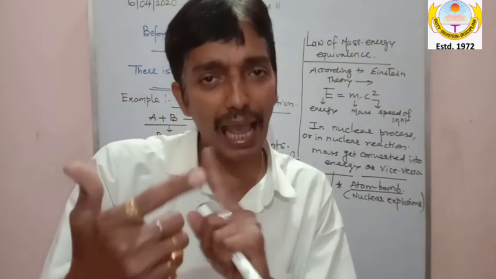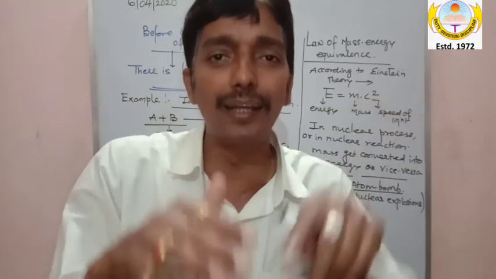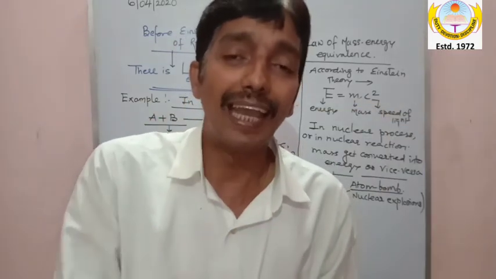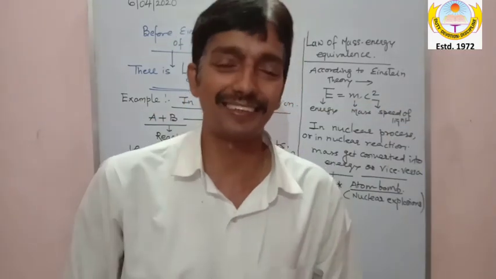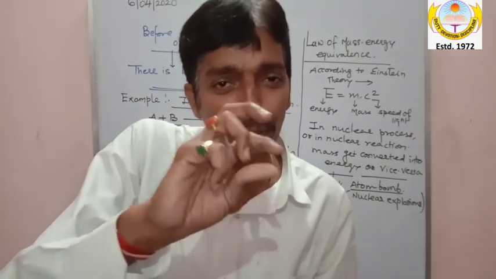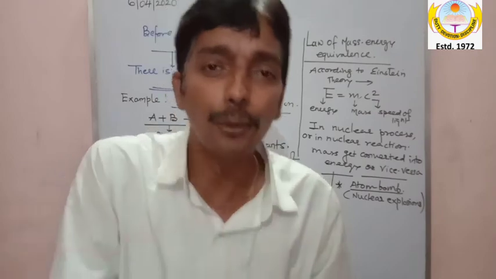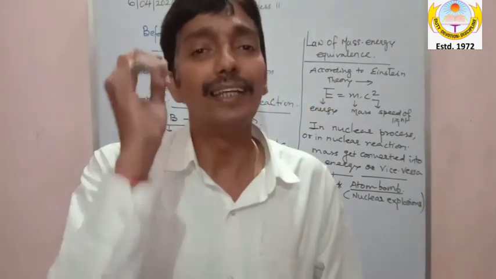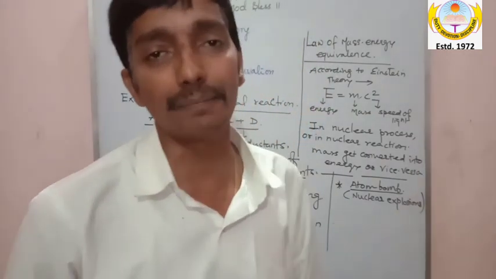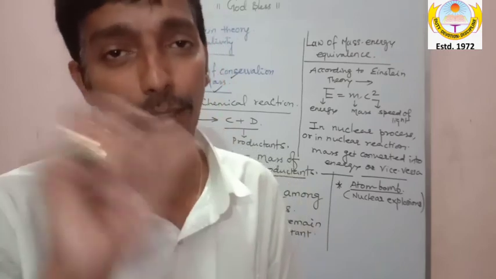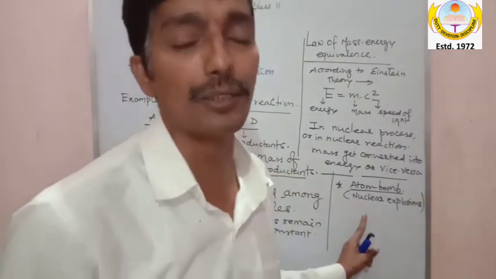And when it is happening and when they become equal, my dear, in this process energy is released. So जितना मास ऑफ न्यूट्रॉन प्रोटॉन में कन्वर्ट हो रहा था या जितना मास ऑफ प्रोटॉन न्यूट्रॉन में कन्वर्ट हो रहा था, उतनी एनर्जी रिलीज होती है. This was happening in atomic bomb, in nuclear explosions. This process is happening in atomic bomb or nuclear explosion.